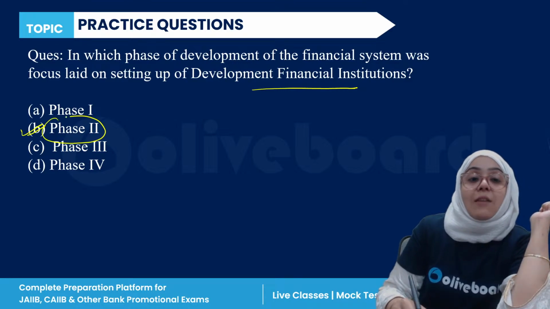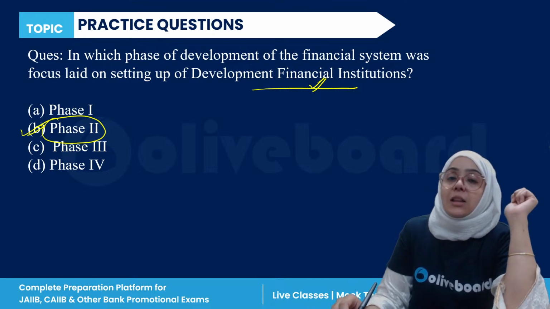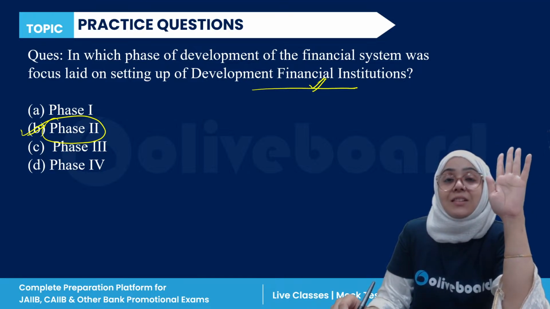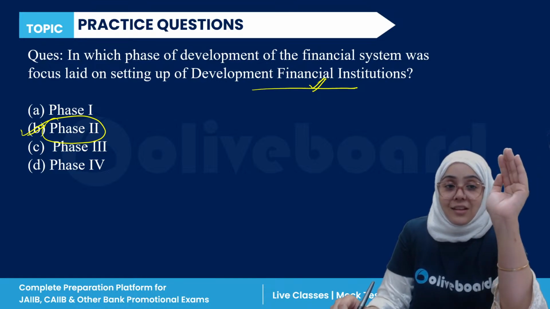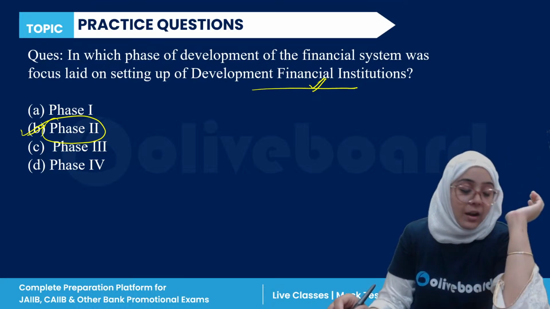When we are talking about the development financial institution, a specialized financial institution for infrastructure development in India, phase second was the phase of the financial system in which the development financial institution was set up. So B is the correct answer.